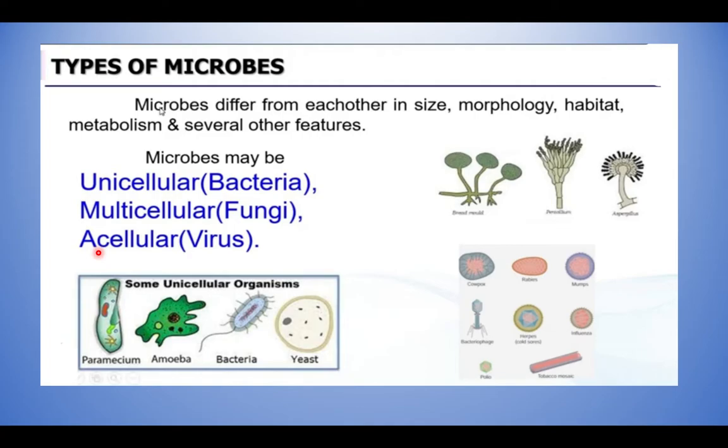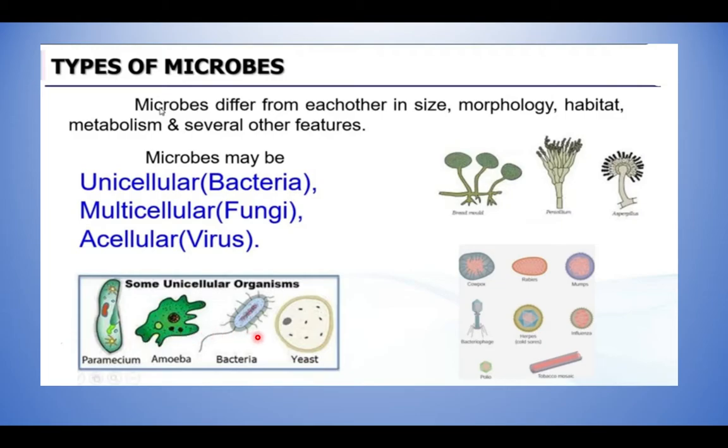Next, acellular organism. Acellular means this microbe doesn't have a cell at all. So if an organism is made without a cell, not even a single cell, it's called acellular. A denotes what? Absence. Example for acellular microbe is virus. So, microbes can be classified into unicellular, example bacteria, multicellular, example fungi, acellular, example virus.